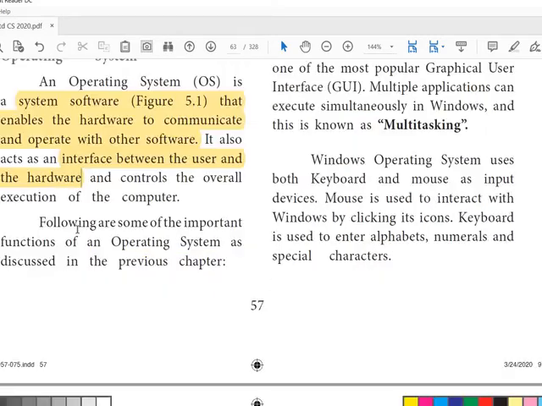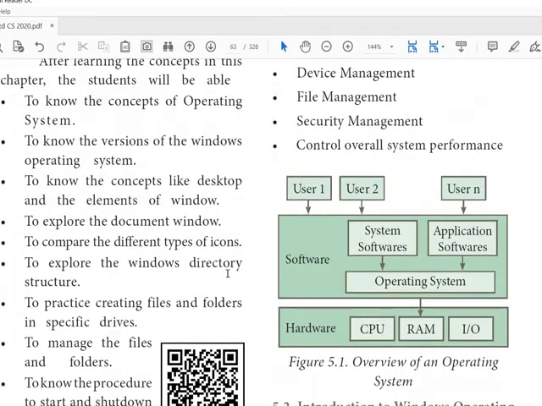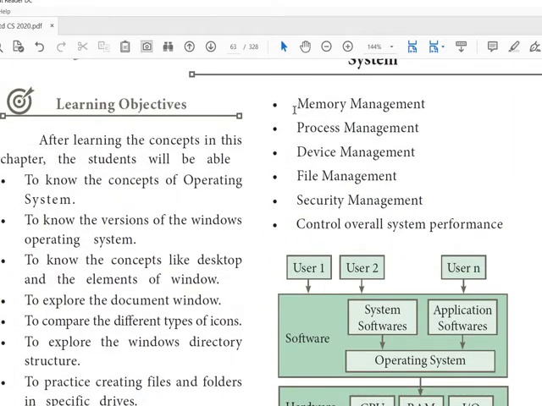So we have learned what are the important functions of operating system in the 4th chapter. What are the things? Memory management, process management. What are the 4 algorithms in the process management?